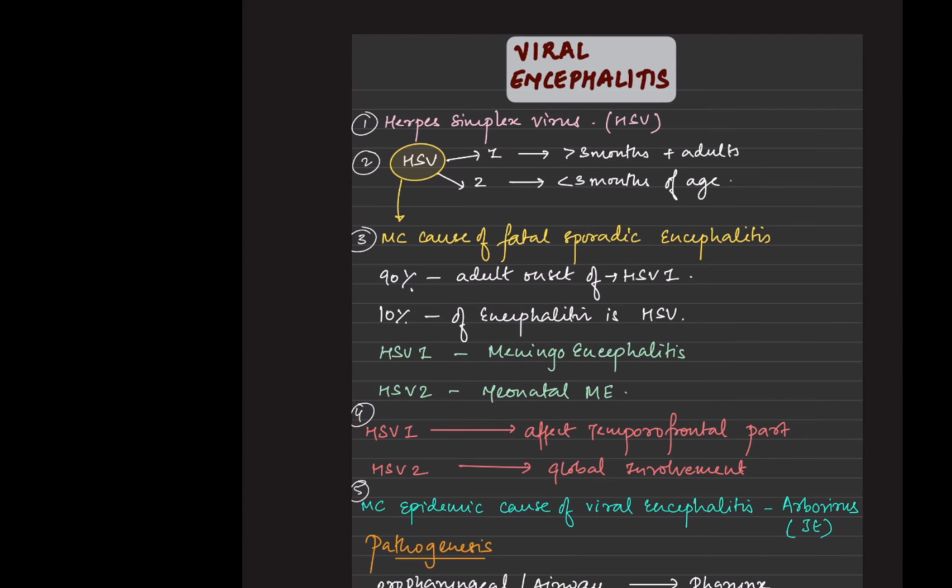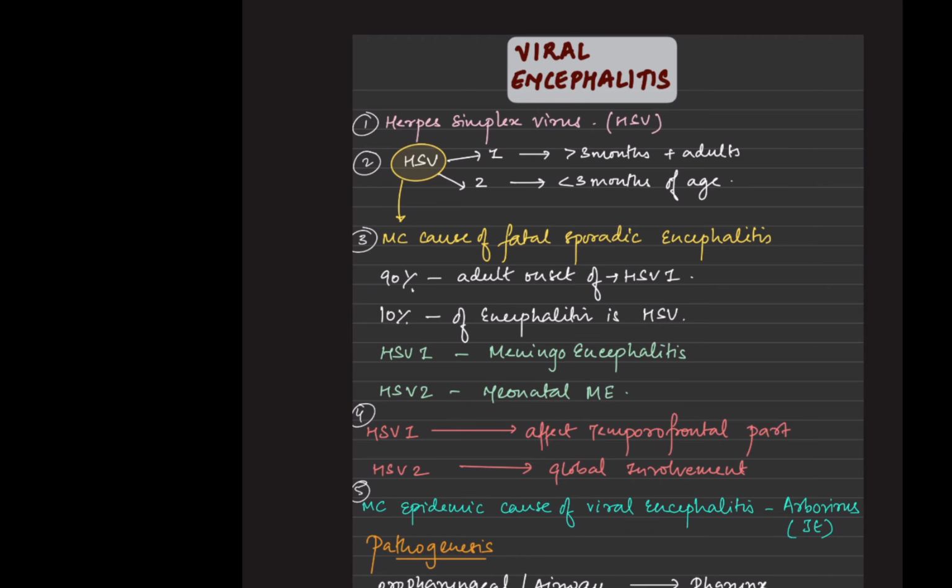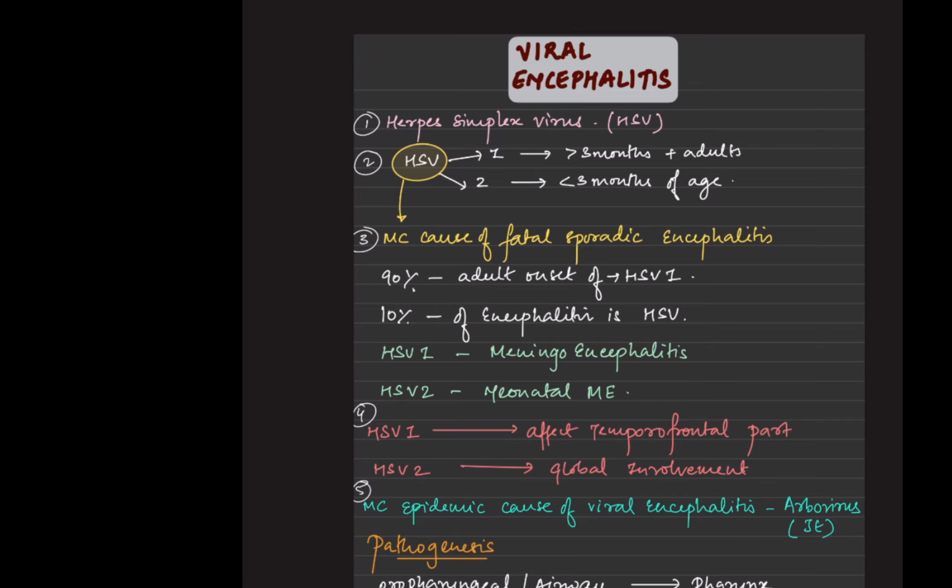Hey everybody. So today we'll be continuing with our topic, meningitis, that we had learned in the last video, and today we are going to talk about viral encephalitis. Encephalitis means what comes to our mind is seizures. So what is the causative organism?